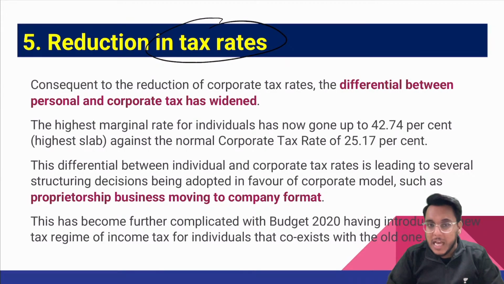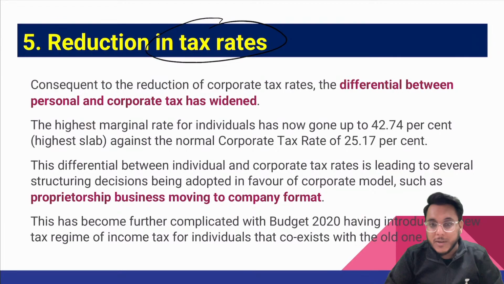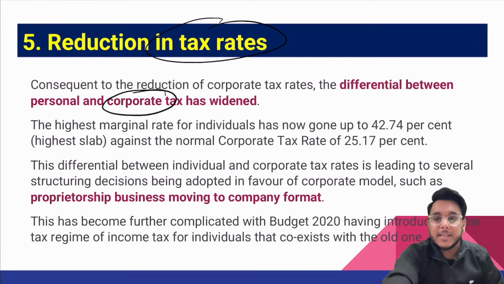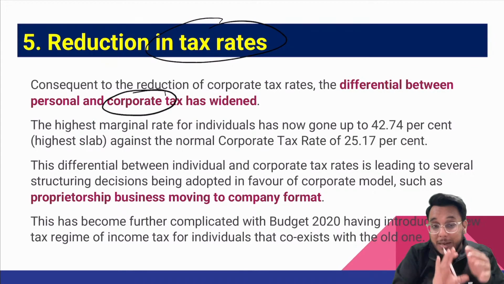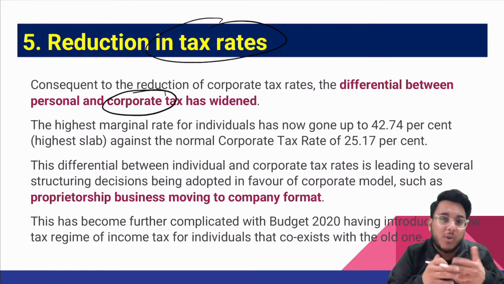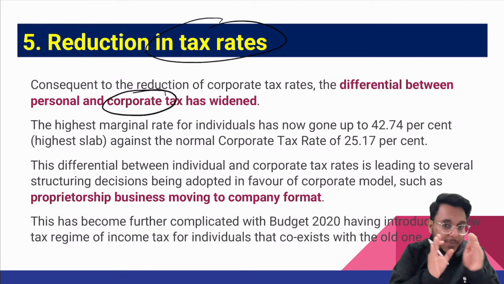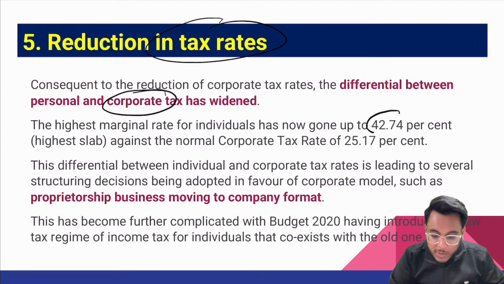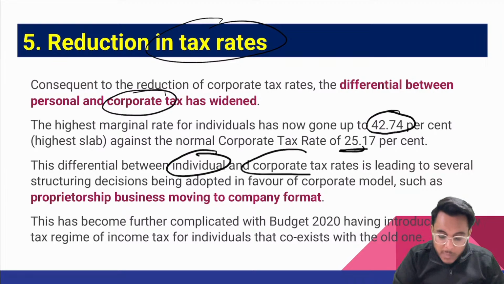Now guys, what has happened in the last few years? In order to incentivize and attract the corporate sector, we have reduced the corporate tax rate. But at the same time, the personal income tax rate stays there. Today, on the tax rate there are also cesses and all such things. So the rate of income tax imposed on individuals goes to around 42.74%, but the normal corporate tax rate is just 25.1%. So there is a differential between individual and corporate tax rates.